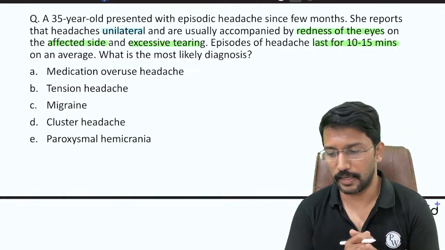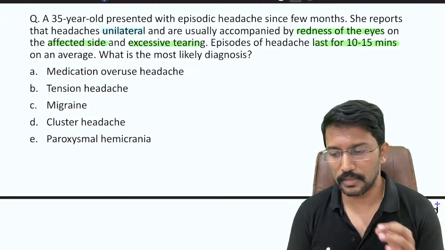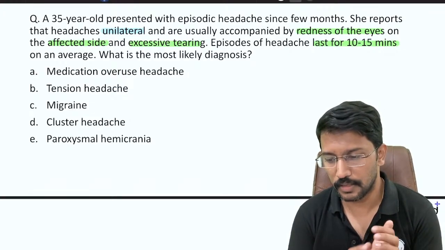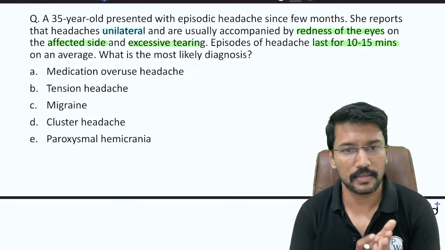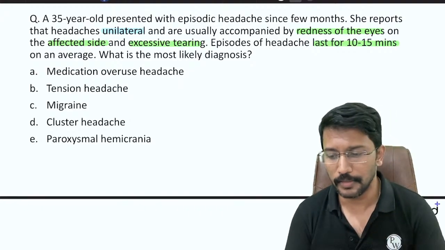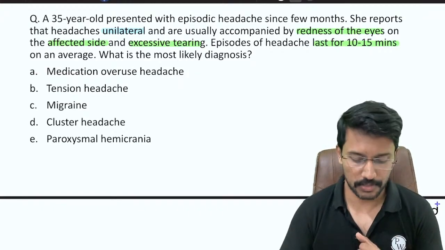What is the most likely diagnosis? So Tramadol thinks this is cluster headache, Rahul Singh thinks it is cluster headache, Random is saying this is option E, paroxysmal hemicrania. So let us look at how we approach such cases.